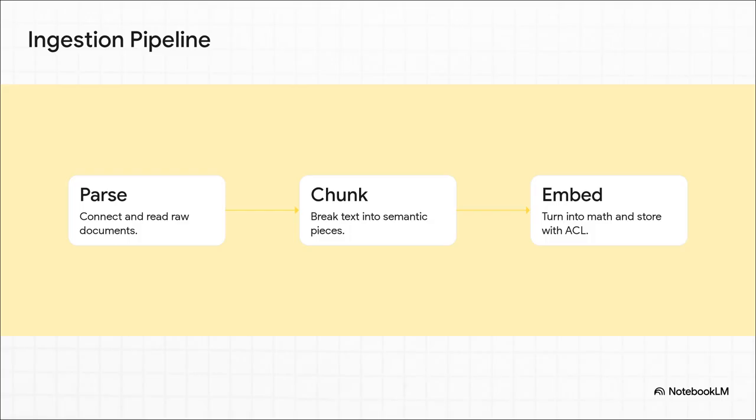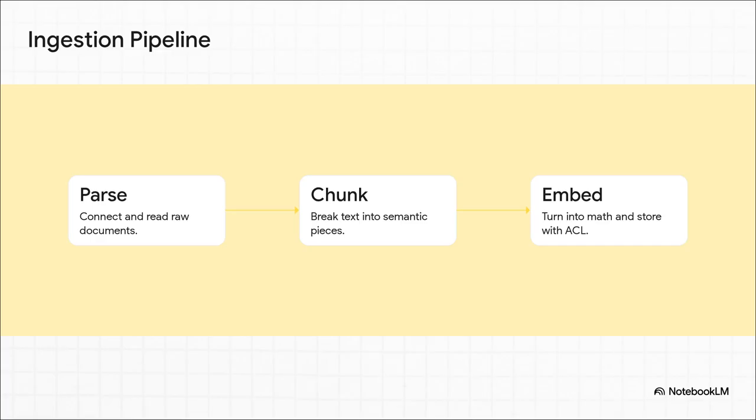This ingestion pipeline runs on a relentless three-step rhythm. Step 1. Parse. The system connects and reads the raw text, even extracting it out of really complex PDFs. Step 2. Chunk. It breaks these massive documents down into smaller, bite-sized semantic pieces, usually around 200 to 500 tokens. And finally, Step 3. Embed.